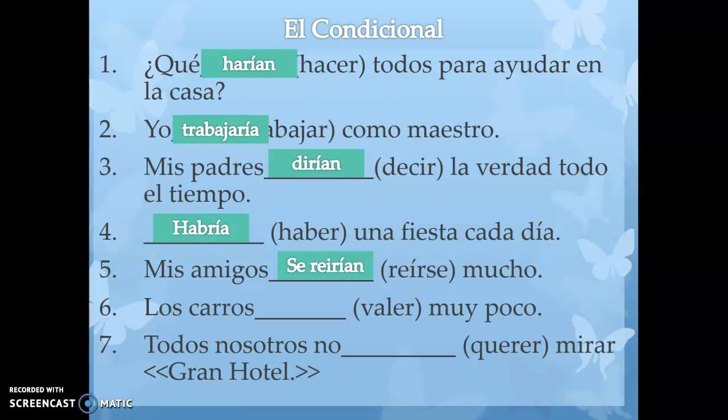Valer, to be worth. So the cars would be worth very little. Valdrían, irregular. And then todos nosotros no querríamos. Double R, it's irregular. That's why we don't have querer.